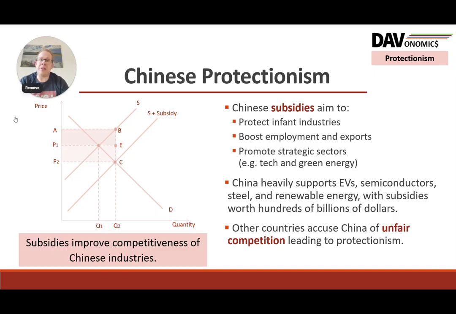Now, we know there's some downsides of subsidies, inefficiency, dependency, but I think the bigger one here is potentially the reaction of other countries to what's seen as unfair competition, and this is potentially why there is more protectionism against China. They see this as an unfair advantage. Some may argue their low labour costs are an unfair advantage, but added to it with subsidies, potentially even more unfair, and that could lead to protectionism and a trade war that we've seen with America.